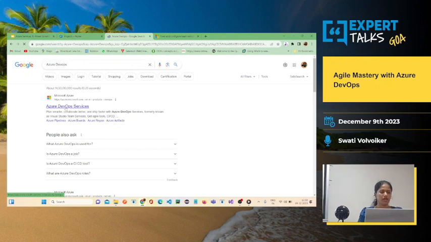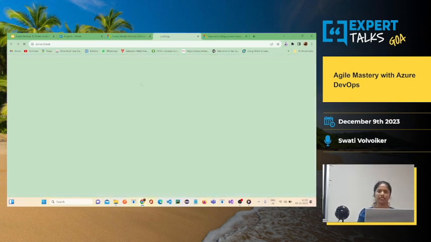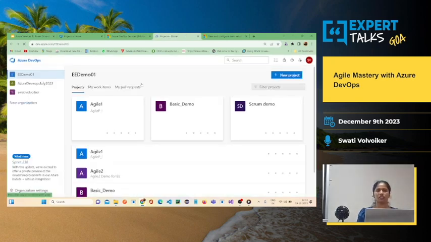About Azure DevOps Services, if you Google it, you can reach this particular page. When you click on Start Free, you can create your own account and start using all these services provided by Azure DevOps.